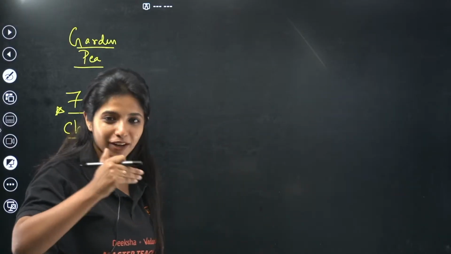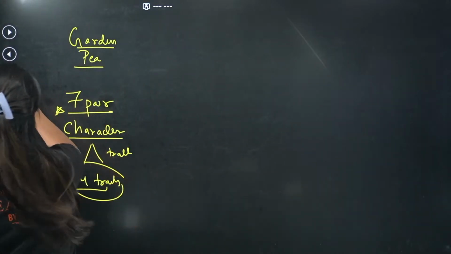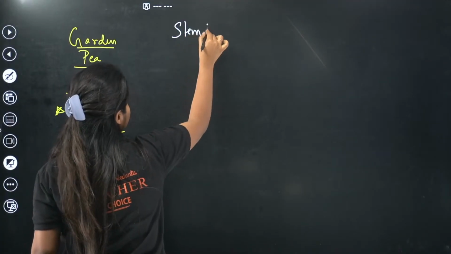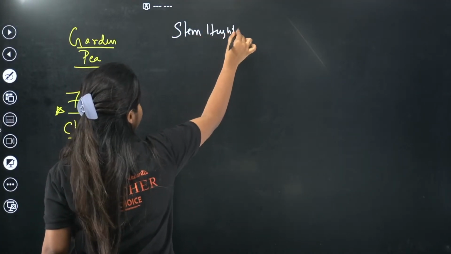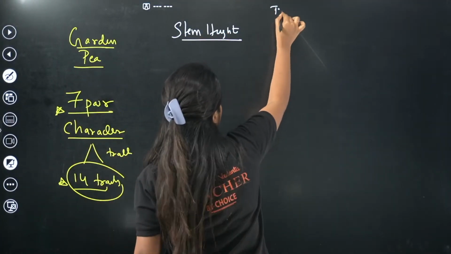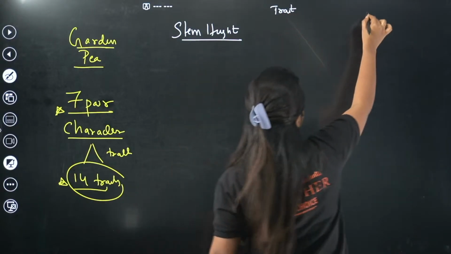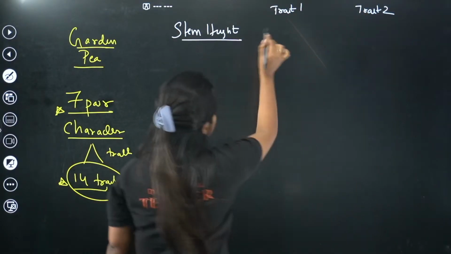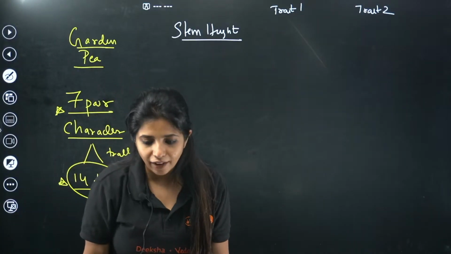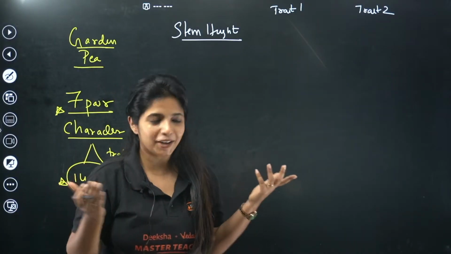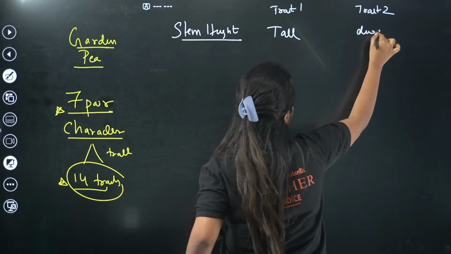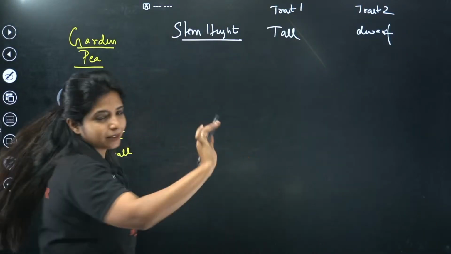We're going to see one by one so that it becomes all the more clear to us. The easiest one to remember is going to be the stem height. This is a character, and I'm going to write the traits over here. This is trait 1 and this is trait 2. In stem height, what are the 2 traits that you have? It's very, very simple: tall and dwarf. Exactly. That is one thing.